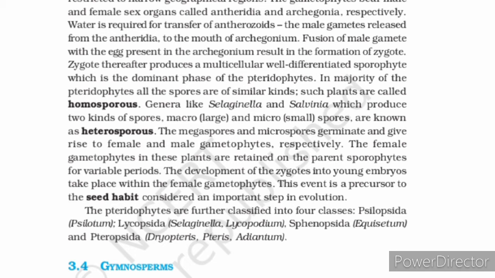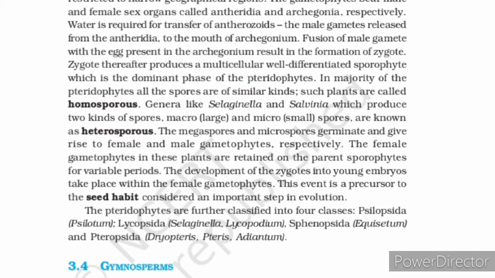That means their maturity varies from each other. The development of zygotes into young embryos takes place within the female gametophytes, likewise in the higher plants. So this event is a precursor to the seed habit, considered as an important step in evolution.